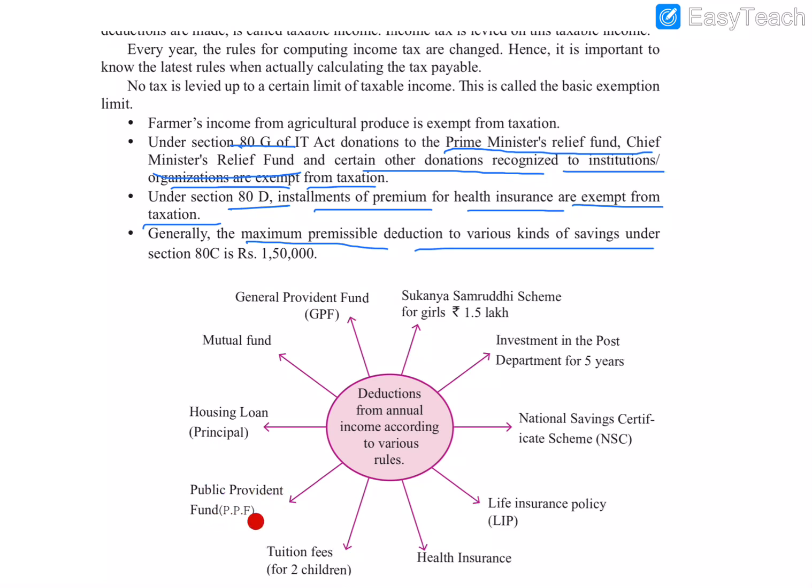Also PPF, Public Provident Fund, and savings schemes like the National Savings Certificate Scheme. For all these savings schemes also we don't have to pay any tax. So that is said in section 80C. So these are the deductions on the tax.